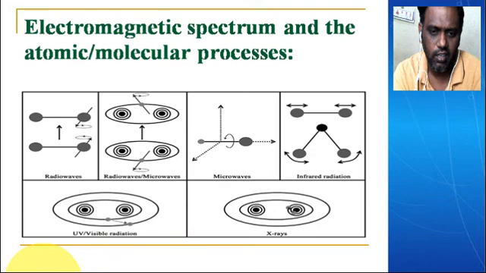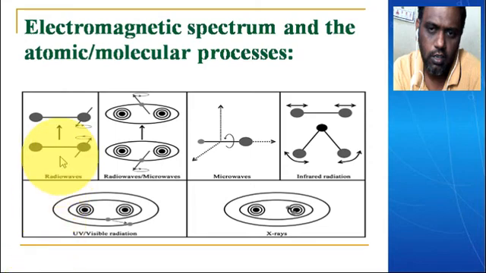These are the diagrammatic representations of the electromagnetic spectrum of different regions. What happens when the electromagnetic radiation is higher? It causes transitions of the molecules, either from the ground state to an excited state or from a lower energy level to a higher energy level.